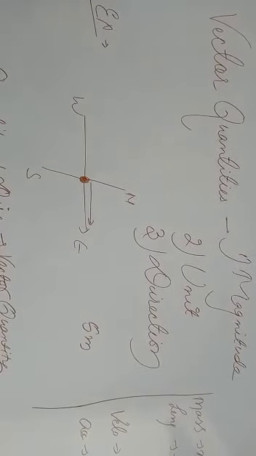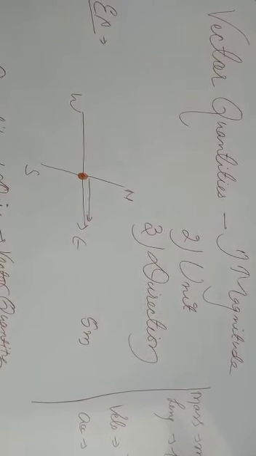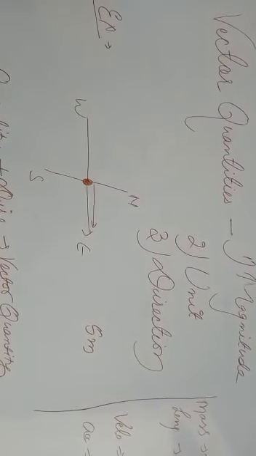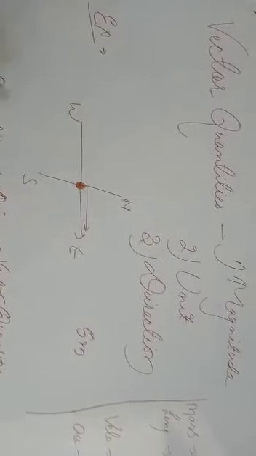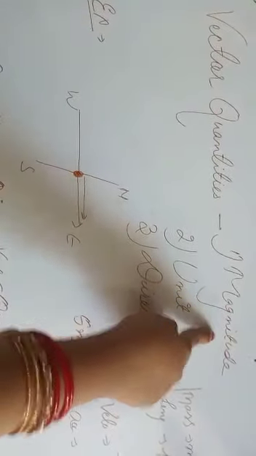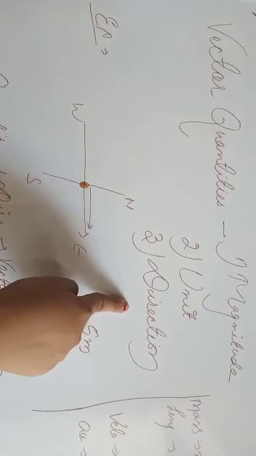Now we will be discussing vector quantities. Since we have already discussed scalar, that is any physical quantity that deals with magnitude and unit, it is known as a scalar quantity. Now what is a vector quantity? Any physical quantity that deals with magnitude, unit and direction gives you the vector quantity.